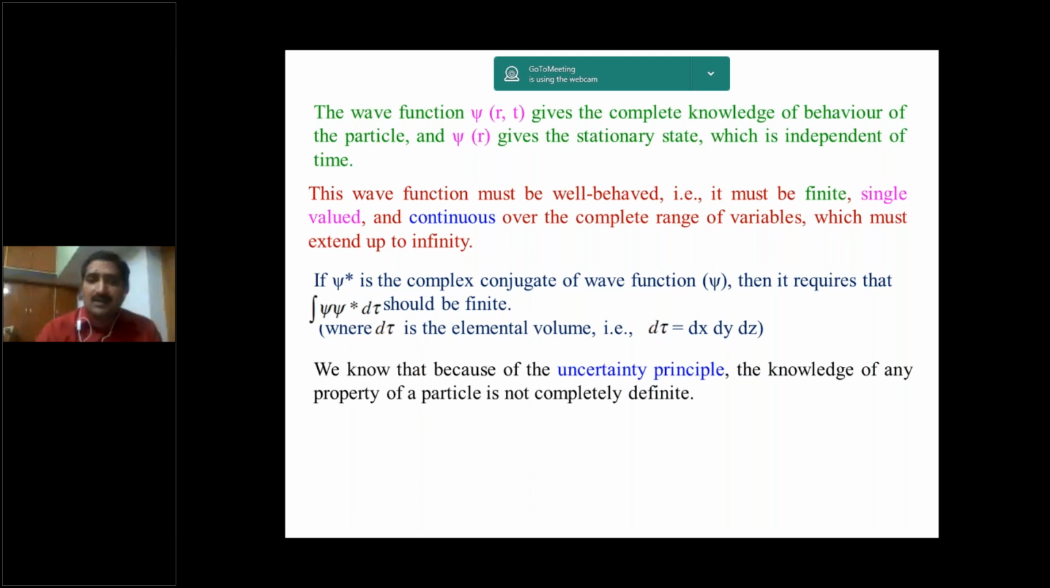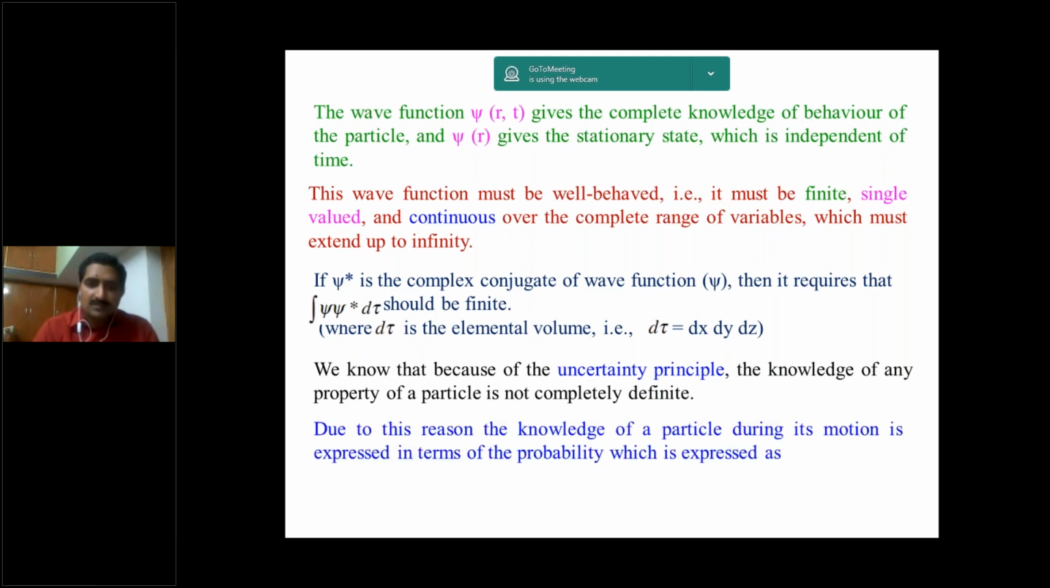We know that because of the uncertainty principle. What is the uncertainty principle? It is impossible to find the position and momentum simultaneously with a desired accuracy. Because of the uncertainty principle, the knowledge of any property of a particle is not completely defined. So due to this reason, the knowledge of a particle during its motion is expressed in terms of probability. What is meant by probability? Probability means how many times it may be available, or whether it is available there or not. It gives the probability function.